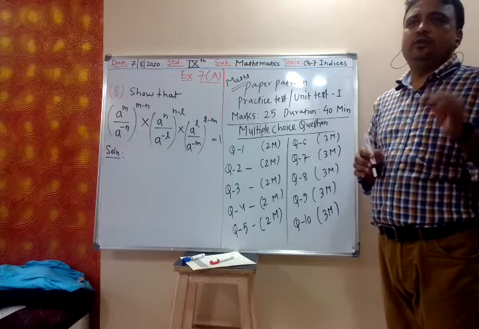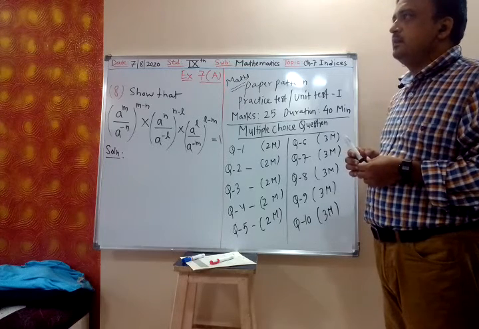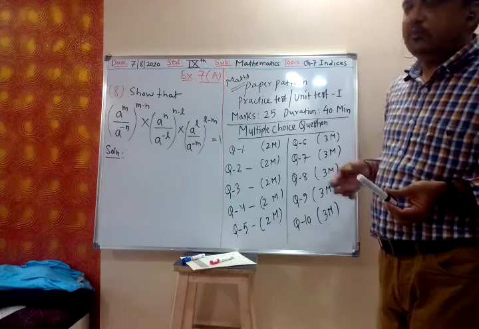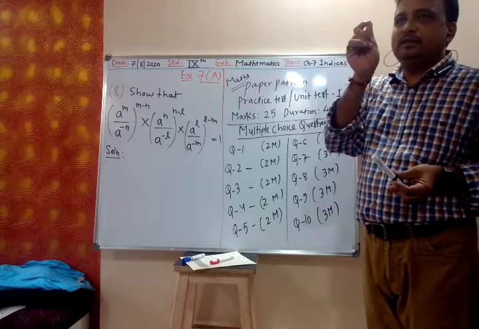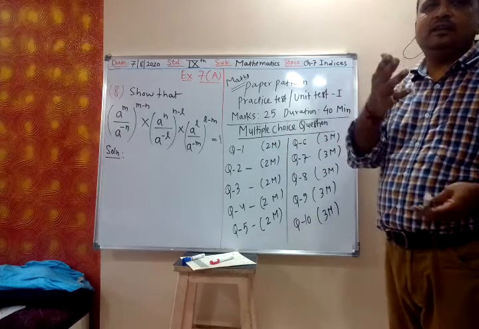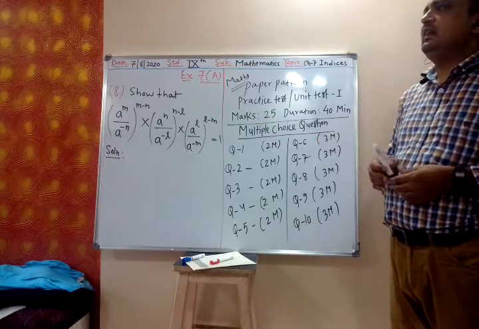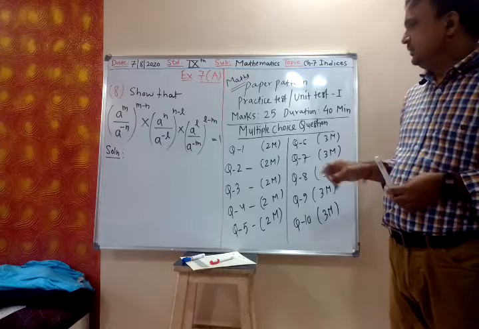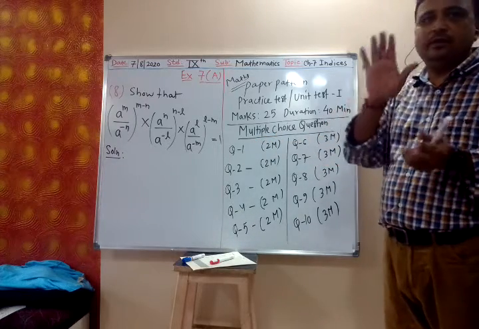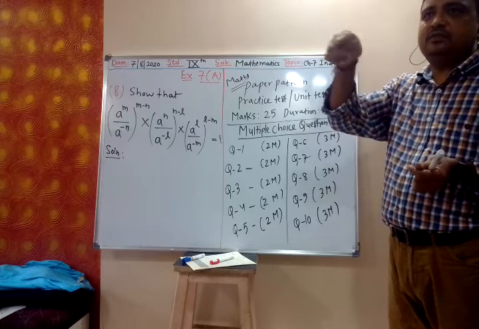Each question you will get 4 options. For 2 marks there will be small calculation. For 3 marks there will be a little bit more calculation. For 2 marks you will get the answer in 2 steps, but for 3 marks you will get the answer in some 4, 5, 6 steps. So whether it is a 1 mark or 2 mark or 3 mark problem, in all these you have to solve and get the answer, whichever is the correct answer.